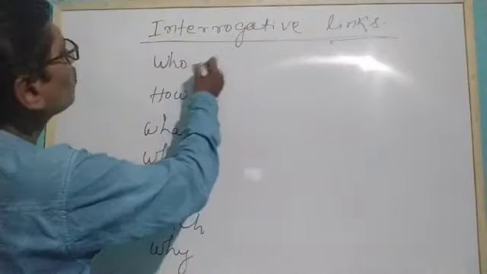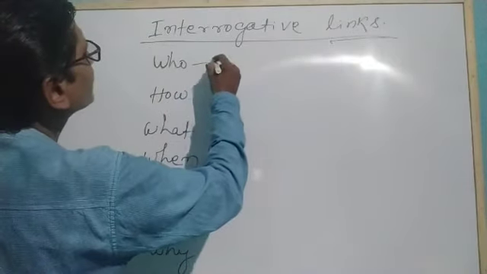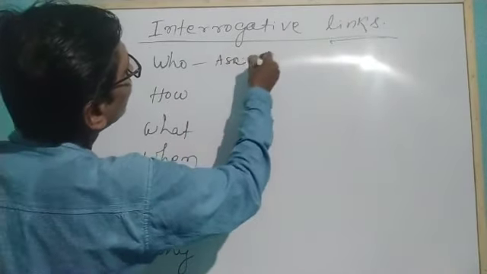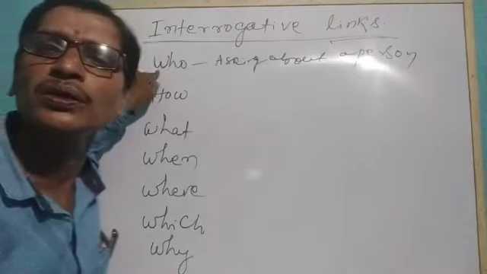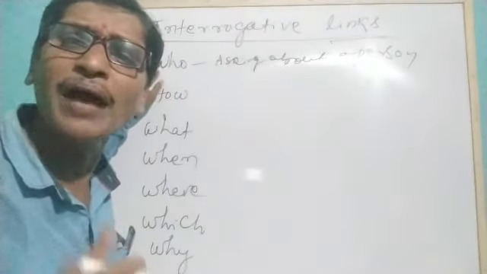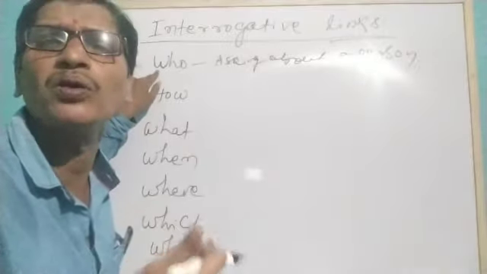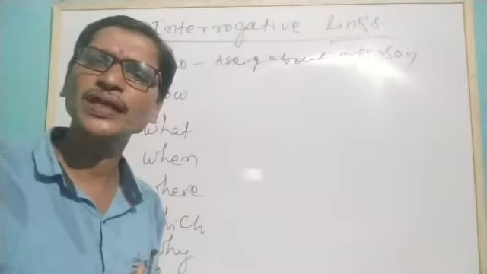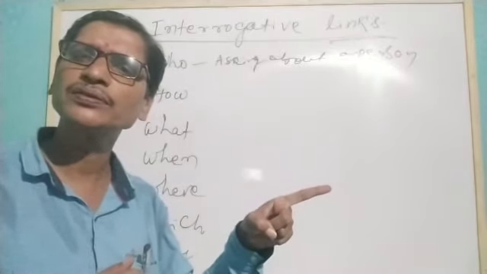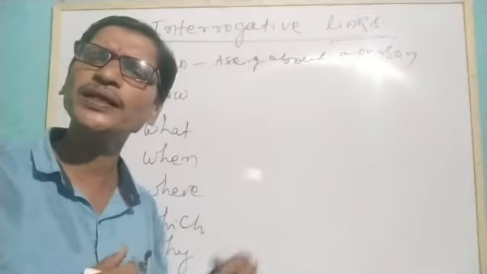So when we talk about who, it often asks about a person. When we use who, we want some information about a person. For example, who is your class teacher? Who gave you this book? Who was taking your English 2 class when you were in 7th class?